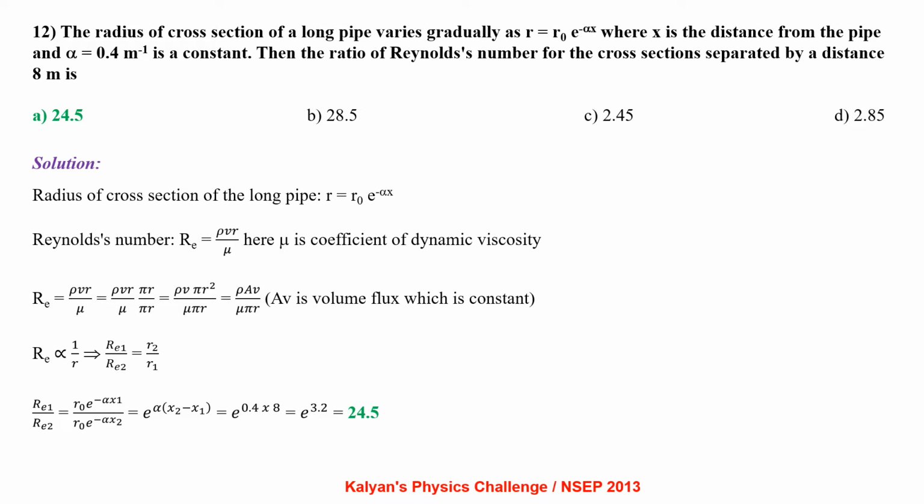So Re1 by Re2 equal to R2 by R1. So Re1 by Re2 equal to R0 e power minus alpha x2 by R0 e power minus alpha x1, that is e power alpha times (x2 minus x1). Putting in the numerical values, we get the answer as 24.5.